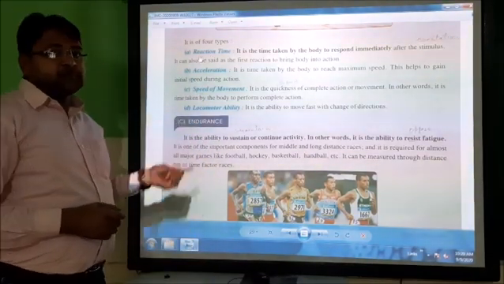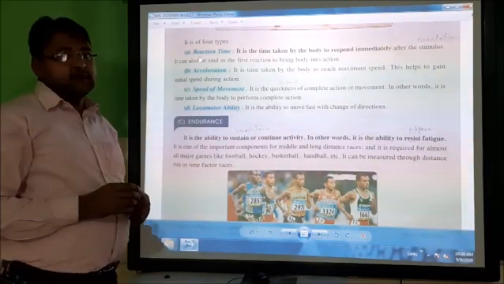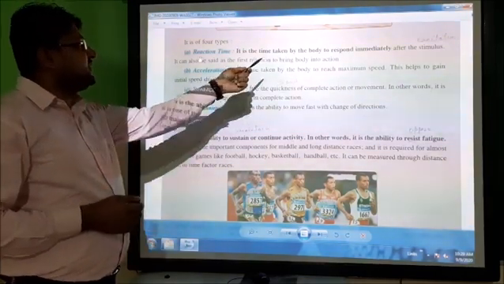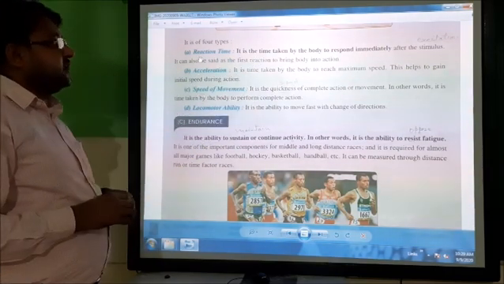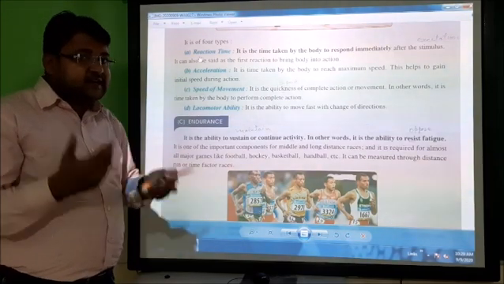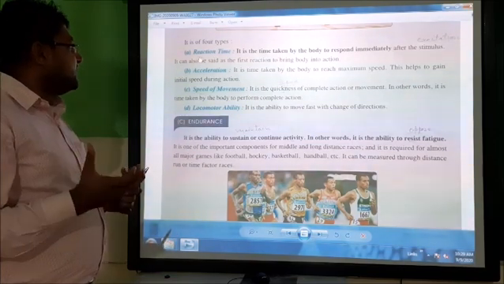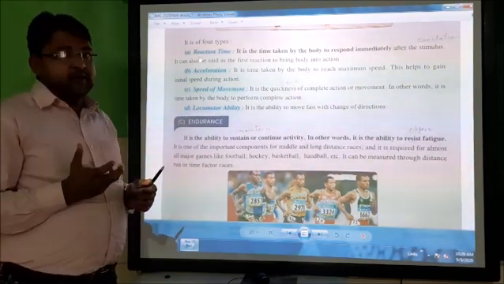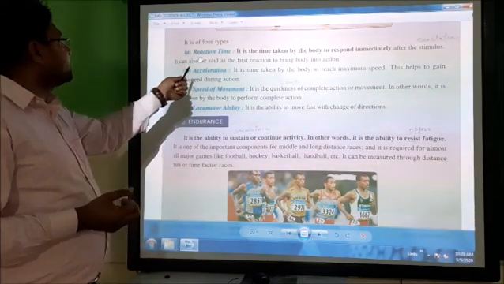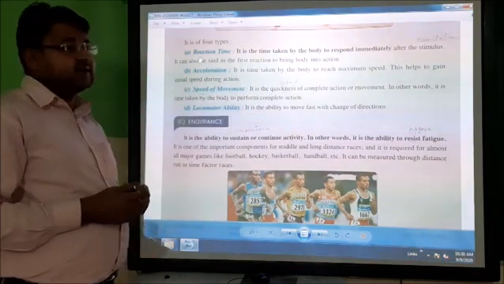Here, these are the types of speed. It has four types. First is the reaction time. It is the time taken by the body to respond immediately after the stimulus. So after the stimulus, means after the excitation, it responds immediately. And it can also be said as the first reaction to bring body into action.